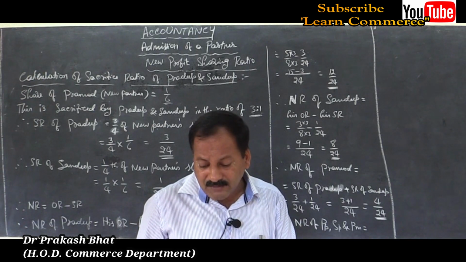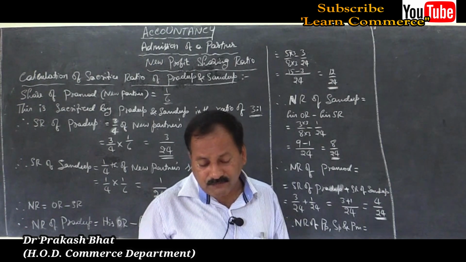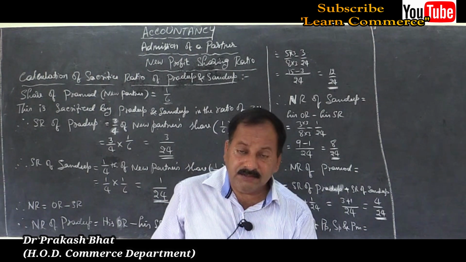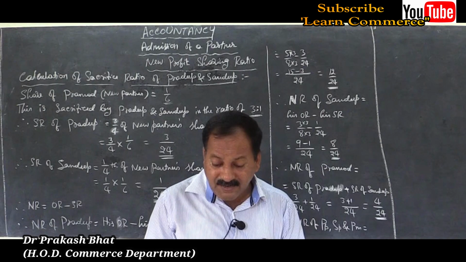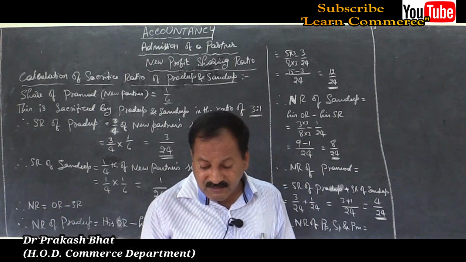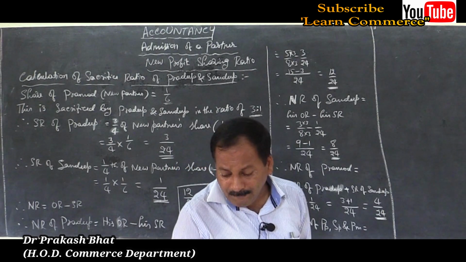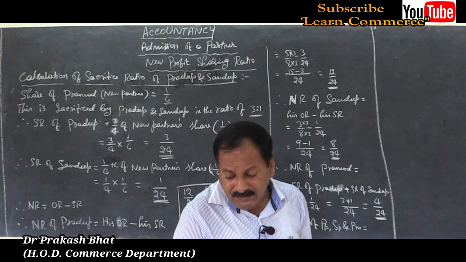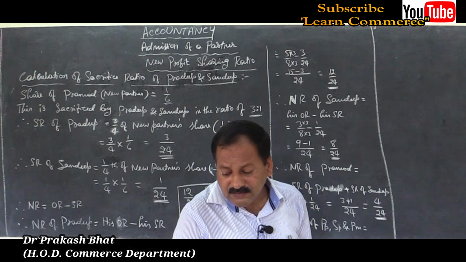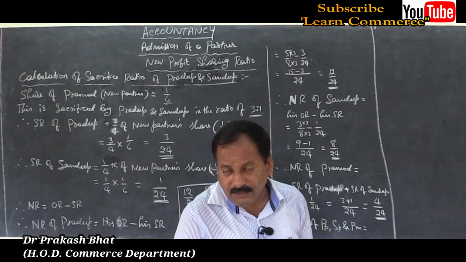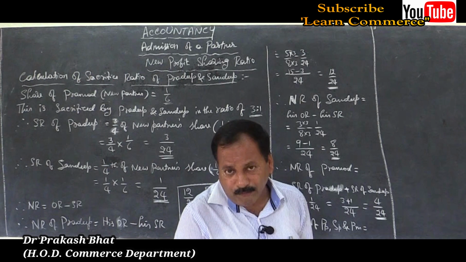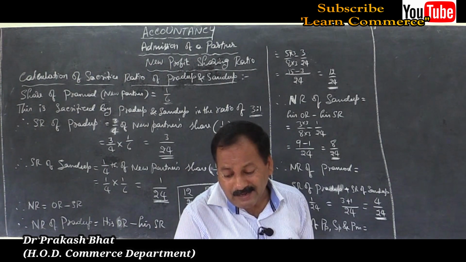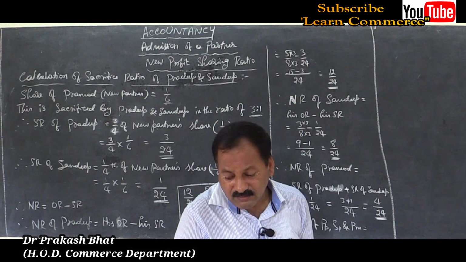So now we have to calculate the new profit sharing ratios of all the partners. Let us calculate the sacrifice made by Saraswati. No need of calculation here, because the entire share is sacrificed by Saraswati. That means 1/4 is the sacrifice ratio. 1/4 is to 0 is the sacrifice ratio of Saraswati and Lakshmi.